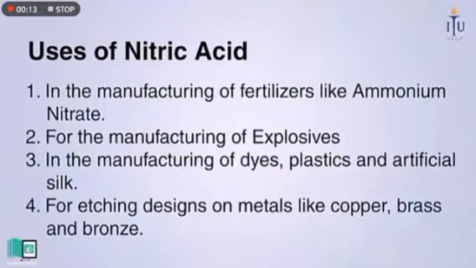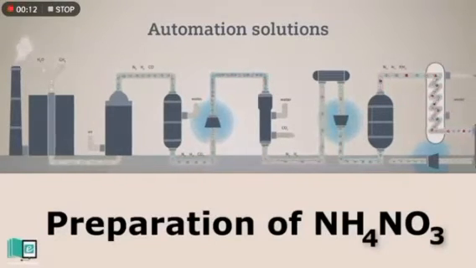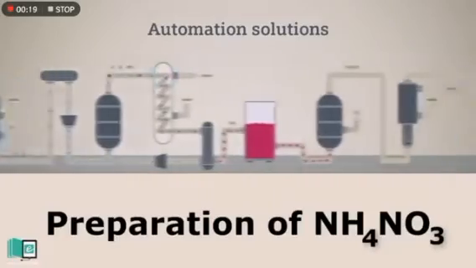Fertilizers are the chemical compounds that are added in the soil to increase the productivity of the crop so that we can obtain a large amount of crop from small fields. This is the plant where ammonium nitrate is being prepared with the help of nitric acid.